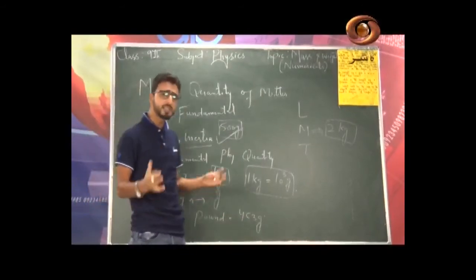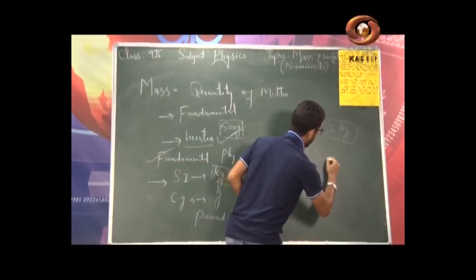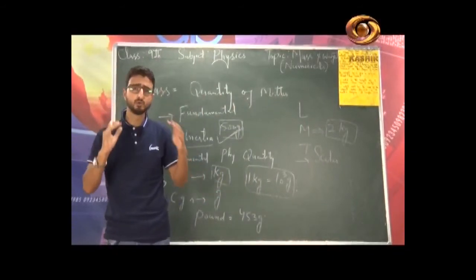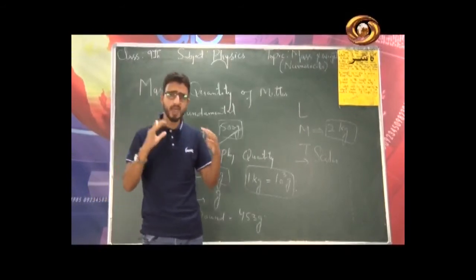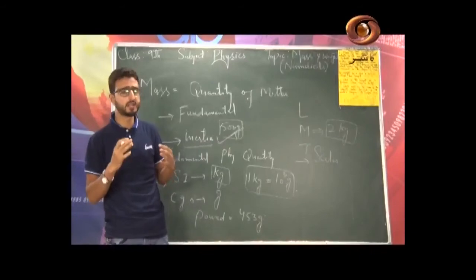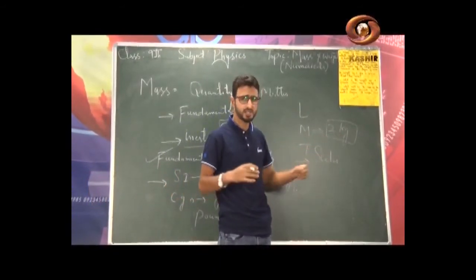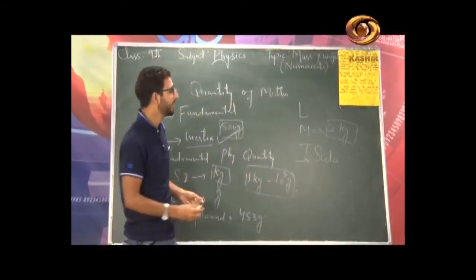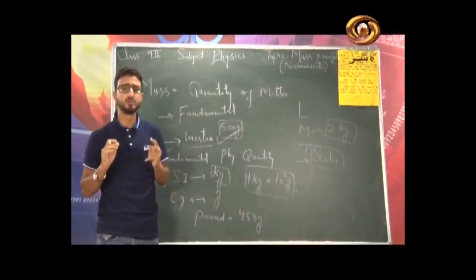Now, since mass has only magnitude, it is definitely a scalar quantity, because in physics we also categorize the physical quantities into 2 types. Number 1 is the vector physical quantities, possessing both magnitude as well as direction, and obeying the triangle law of vector algebra. But here the mass, for example the mass of a body is 2 kg, does not possess any sense of direction, so it is a scalar quantity. So mass is a scalar quantity, and its SI unit is kg.